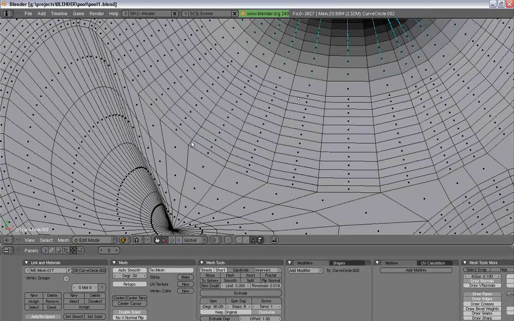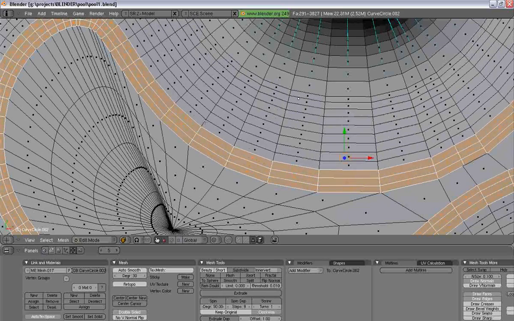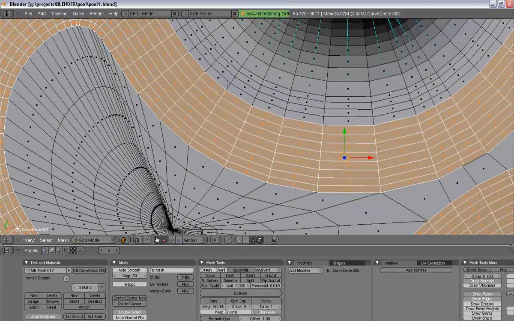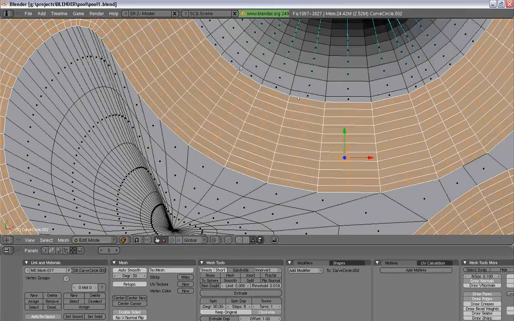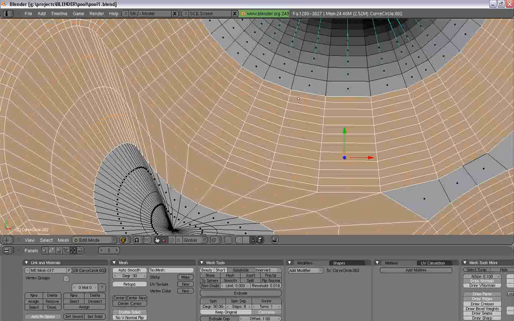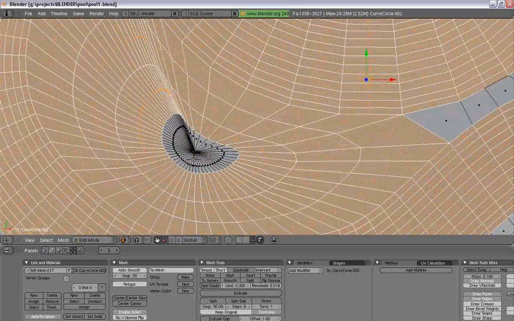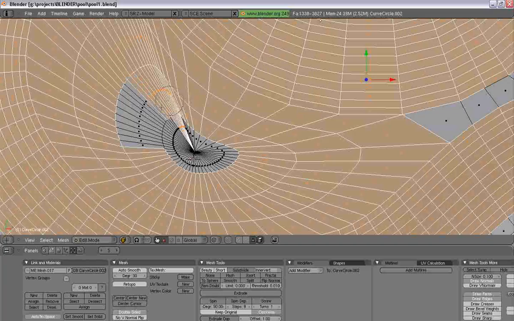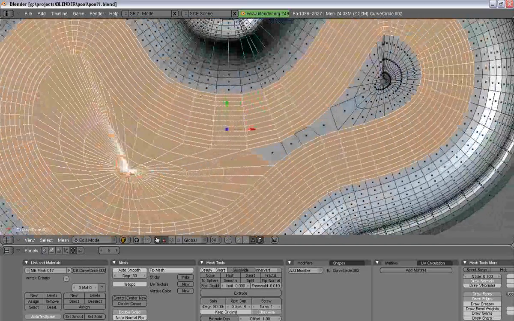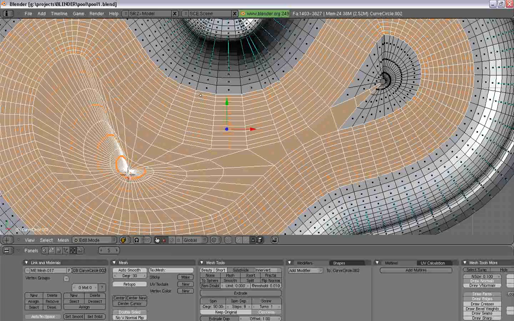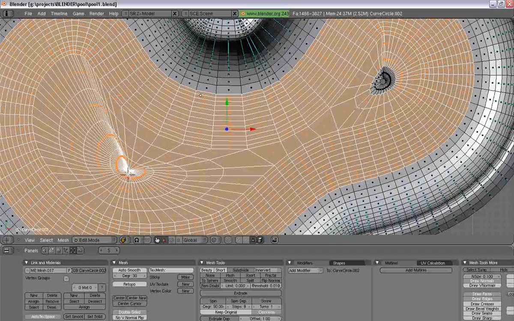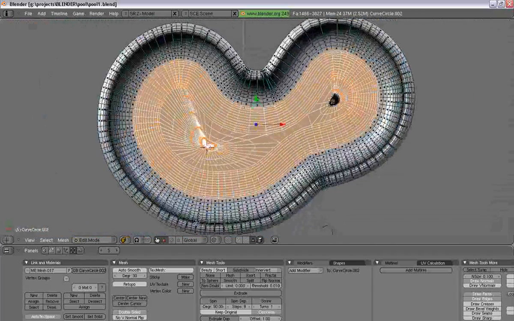We're going to select a bunch of these edge loops running this way, and use our smooth tool to make those nice and not horrendous anymore. Give them some evenness.